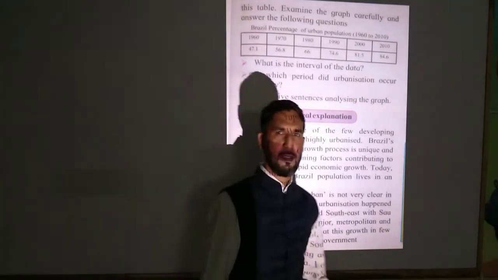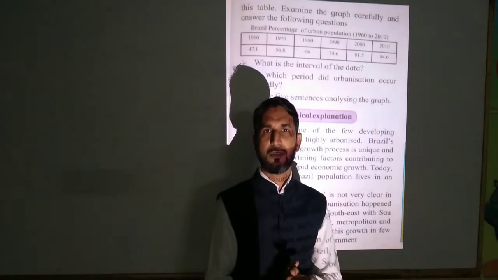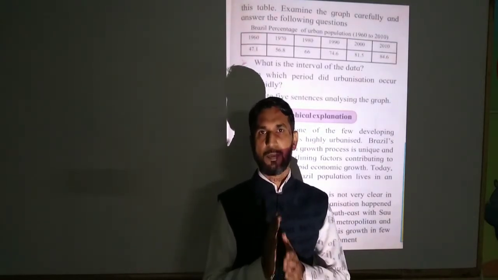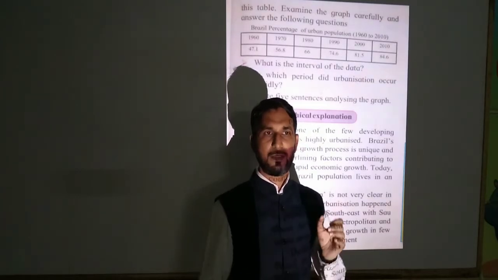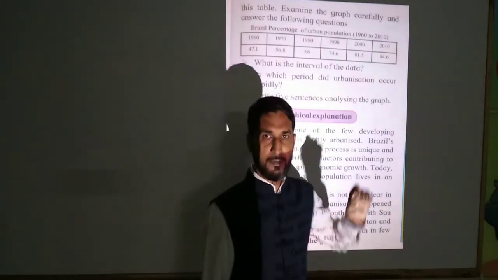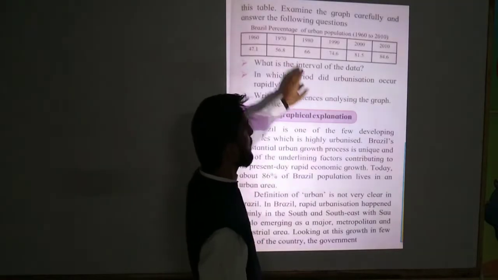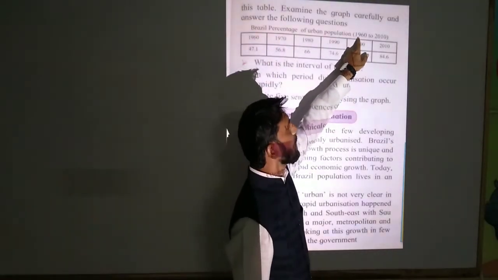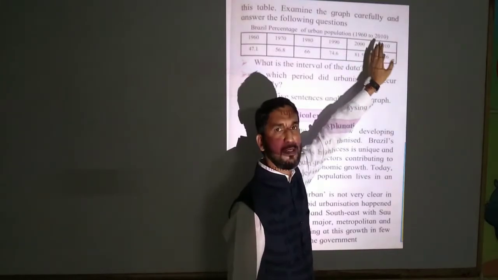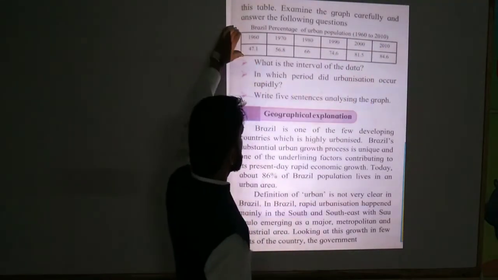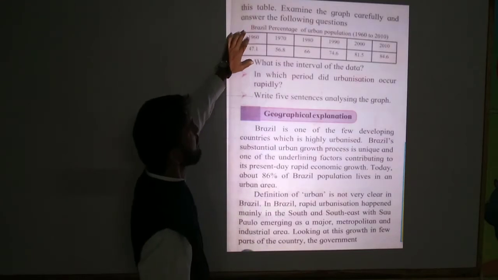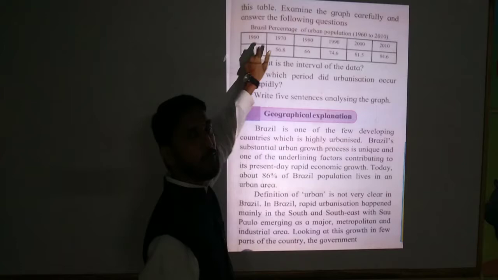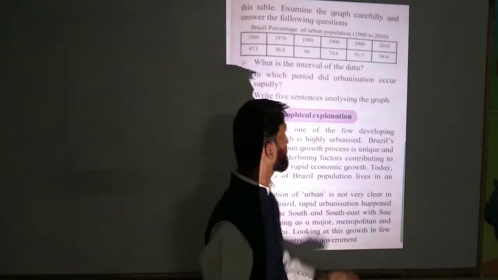So students, like India, here one chart is given of Brazil. We have to prepare one graph of this chart, but before that, we have to understand it. Let's see the graph. It shows the percentage of urban population in Brazil from 1960 to 2010. In 1960, the percentage of urbanization was 47.1 in Brazil.